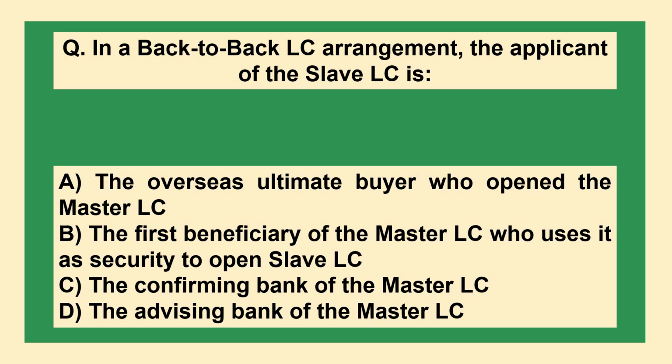The next question is: in a back-to-back LC arrangement, the applicant of the slave LC is A. The overseas ultimate buyer who opened the master LC. B. The first beneficiary of the master LC who uses it as security to open the slave LC. C. The confirming bank of the master LC. D. The advising bank of the master LC.